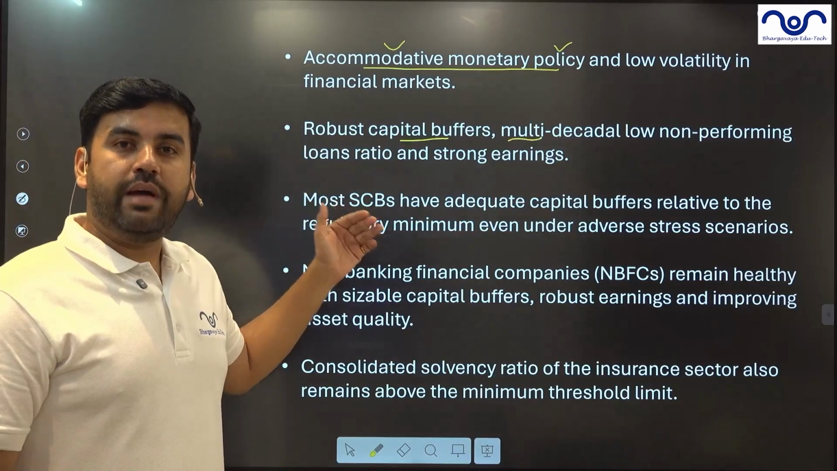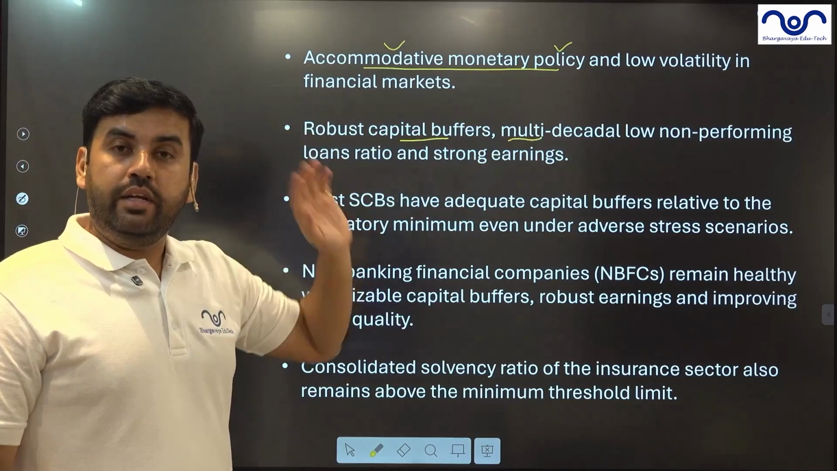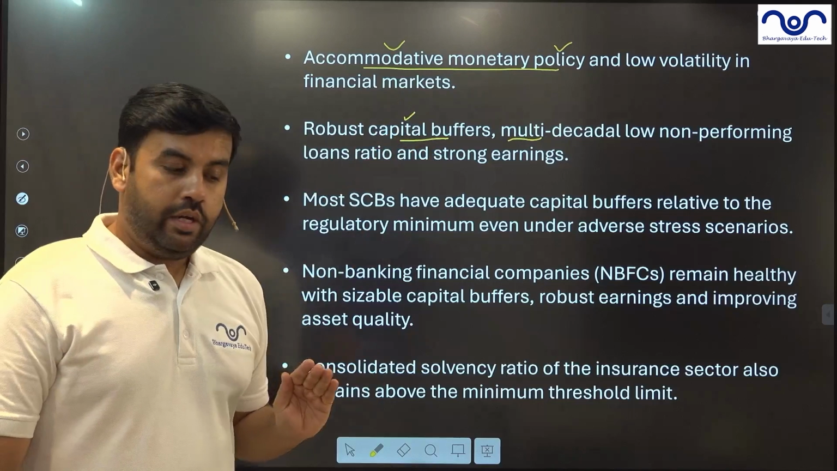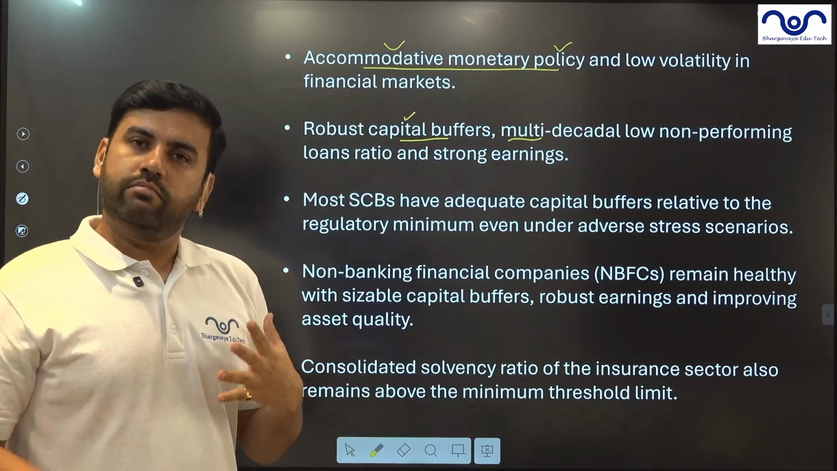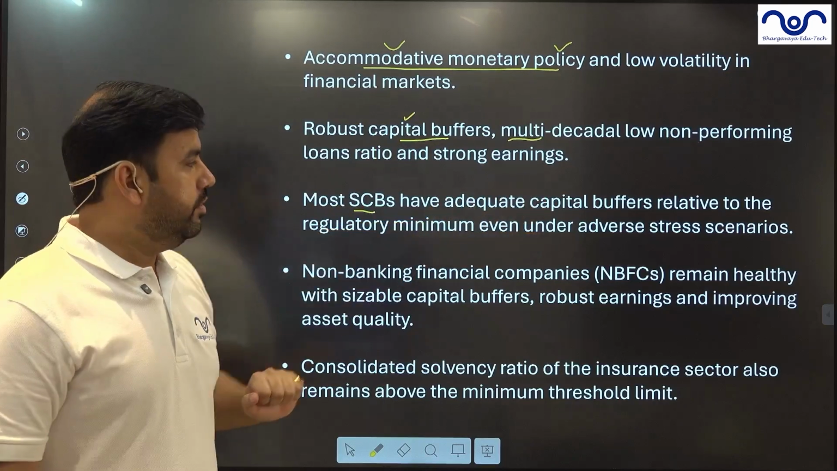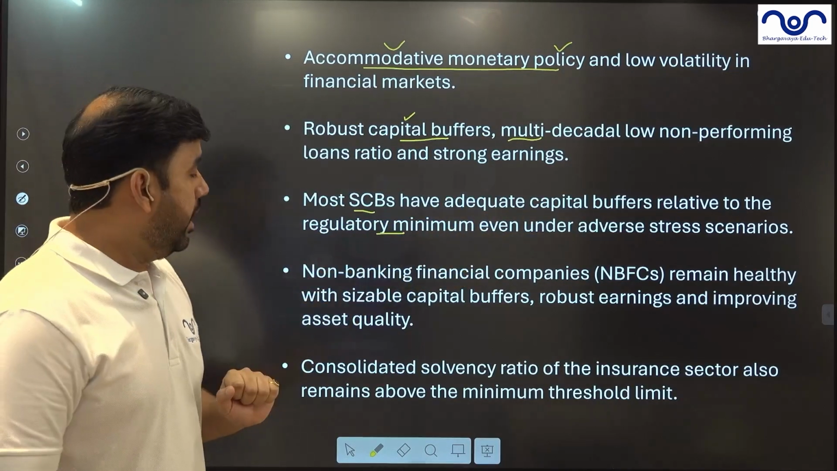So NPAs of the banks are all-time low now. Multi-decadal means for the last 30-40 years it is now one of the lowest. Capital buffers are adequate with all the banks, so they are resilient. Most scheduled commercial banks have adequate capital buffers, which is right as per the minimum requirement.